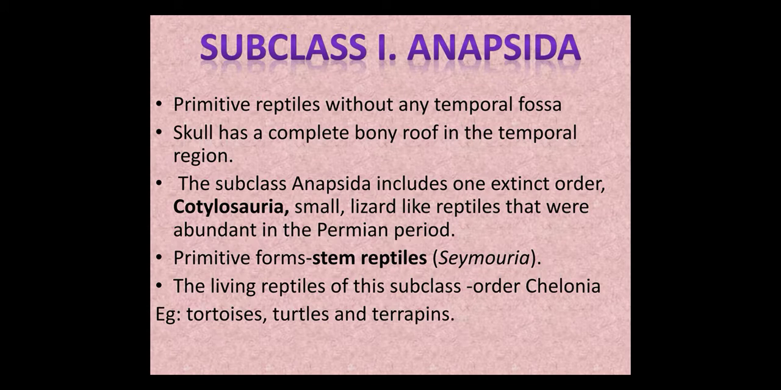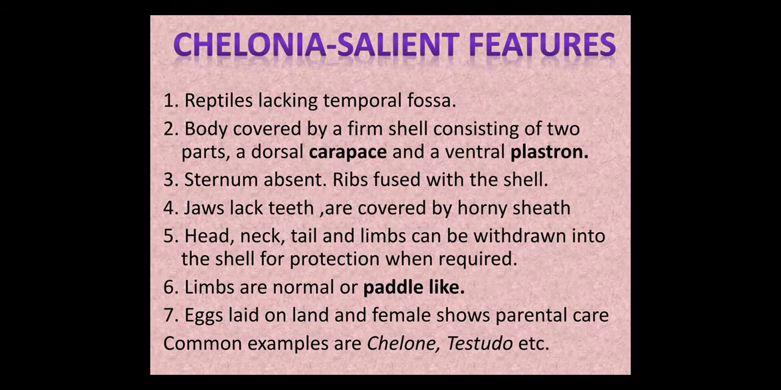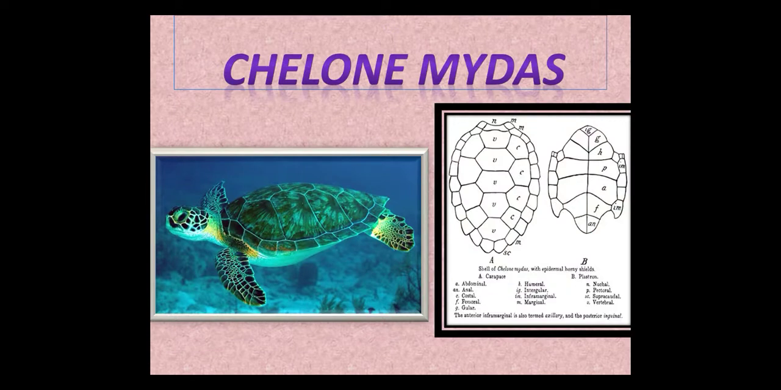The living representatives of this subclass come under order Chelonia, which includes tortoises, turtles and terrapins. Tortoises are terrestrial chelonians, turtles are marine chelonians and terrapins are freshwater chelonians. Chelonia salient features: they are reptiles lacking a temporal fossae. Temporal fossae is absent, that is, the temporal region is represented by a complete bony roof. The body is covered by a firm shell consisting of 2 parts, a dorsal carapace and ventral plastron.